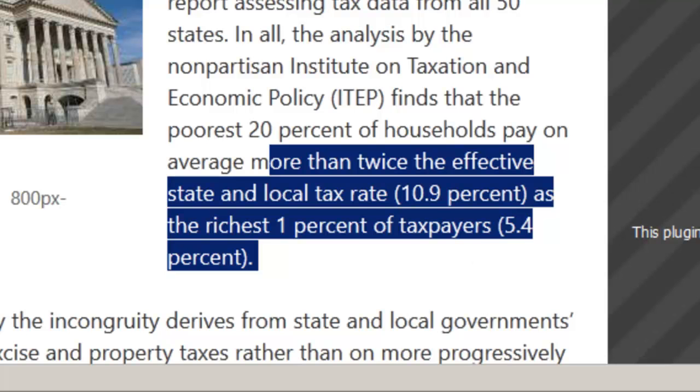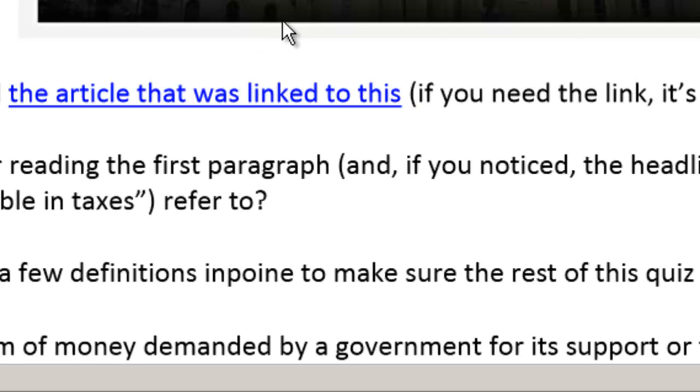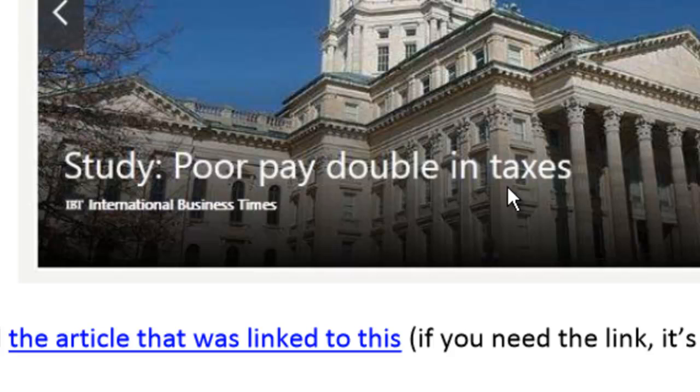But on the image back here, it actually says poor pay double in taxes. Those are not the same statements. Those are not the same statements at all. Yes, the tax rate on the poor, according to this source, was 10.9%, and the tax rate on the rich was 5.4%, which is essentially half of 10.9%. But that's not what the word tax means.